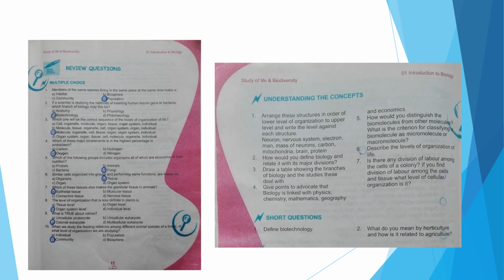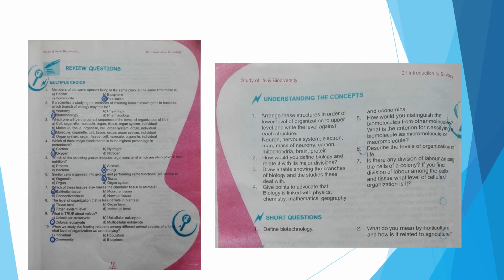Is there any subatomic particle present here? Yes, electron. You will write the electron first, and make a column, writing the structures on one side and the level of organization on the other side. So you will first write the electron, and in front of it you will write that it belongs to the subatomic level.